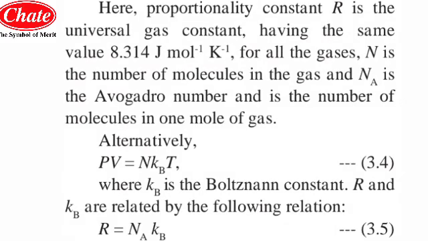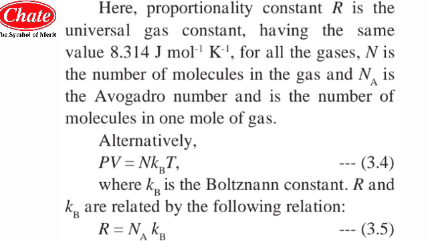Students, the proportionality constant R is the universal gas constant, having the same value of 8.314 joule mole raised to -1 K raised to -1 for all gases. N is the number of molecules in the gas and Na is the Avogadro's number, which is the number of molecules in 1 mole of gas.